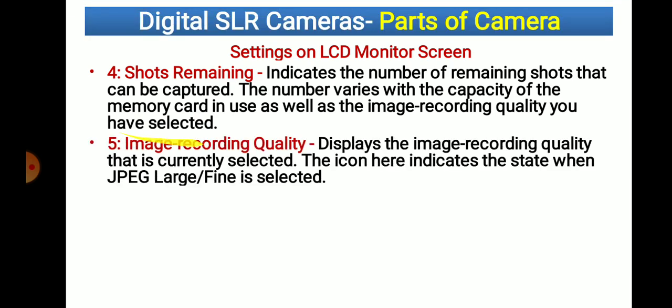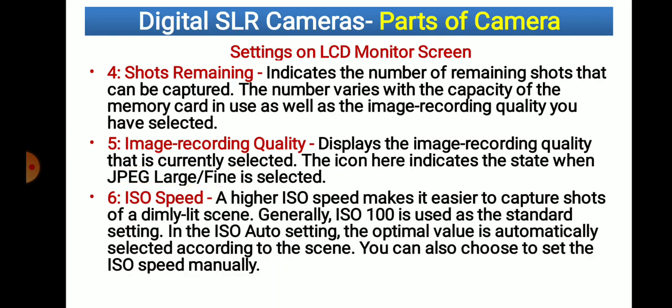Then image recording quality. It displays the image recording quality that is currently selected. The icon indicates the state when it is JPEG large fine. That means the JPEG image quality. Which kind of image quality do you want? 5 megapixel, 10 megapixel, 20 megapixel. So that quality of image we are able to see on the screen.